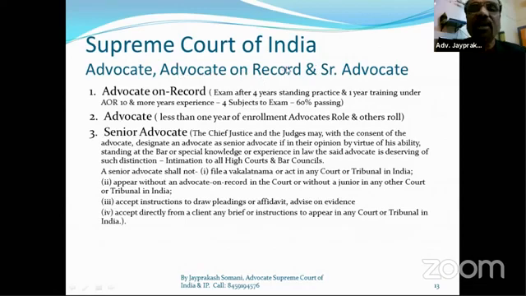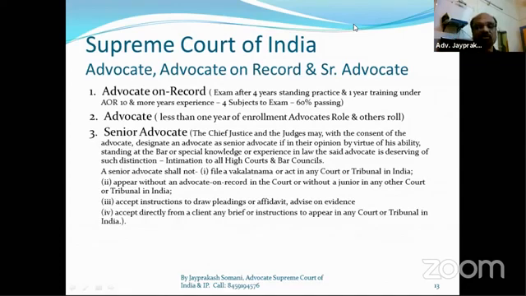Now see the very great information about advocate, advocate on record, and senior advocate. This is very important if you want to practice in the Supreme Court. No advocate other than an AOR can file a case in the Supreme Court.